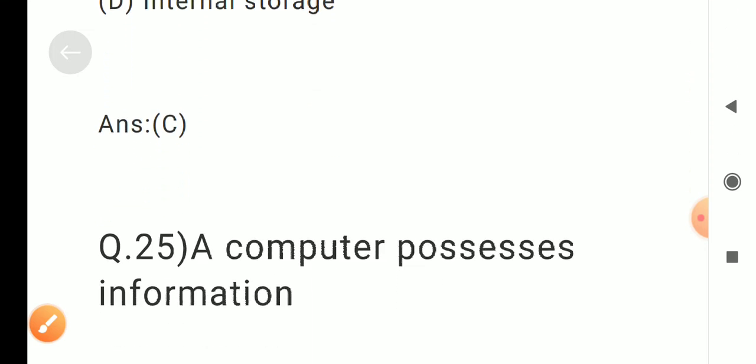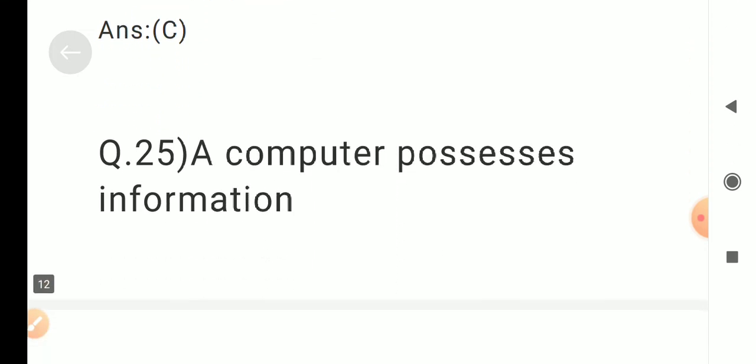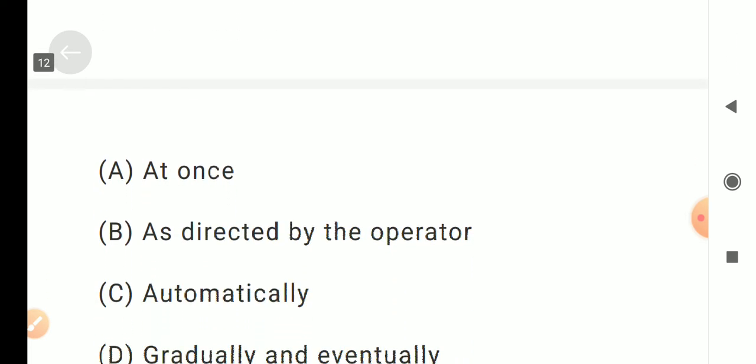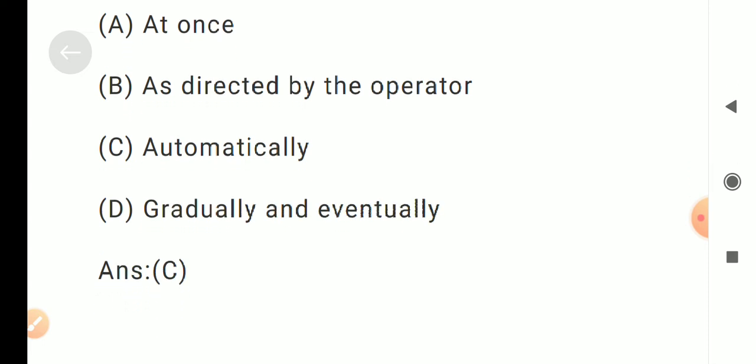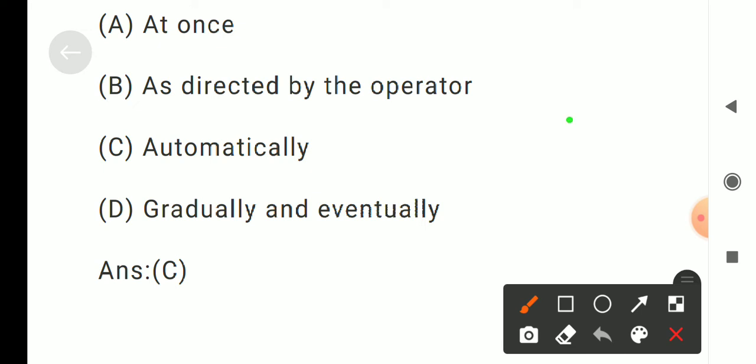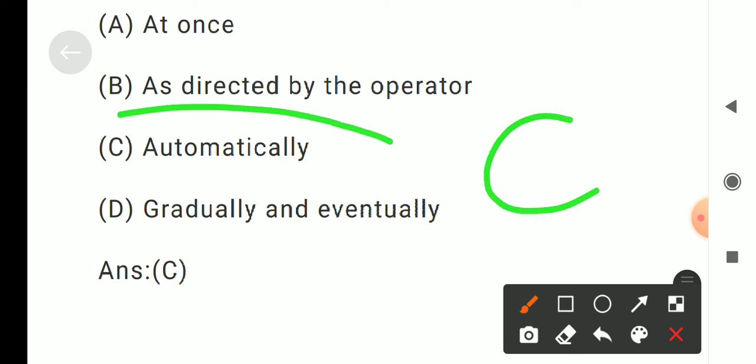Question number 25. A computer processes information. Options are A. At once, B. As directed by the operator, C. Automatically, D. Gradually and eventually. Correct answer is C. Automatically.